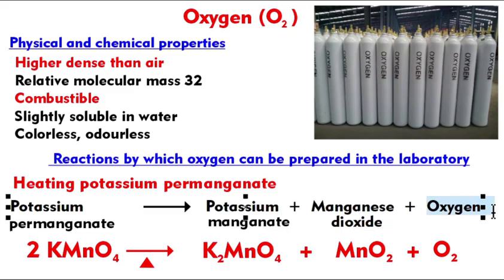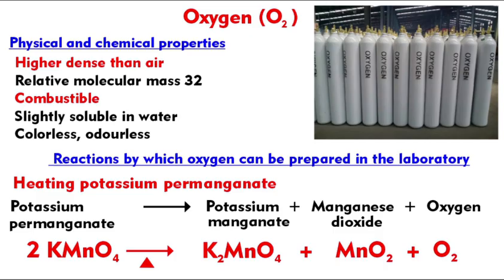Remember this. These three reactions: the hydrogen gas producing reaction, the carbon dioxide gas producing reaction, and then the oxygen gas producing reaction. This is the main reaction where you heat the potassium permanganate and it will be decomposed and produce oxygen gas.